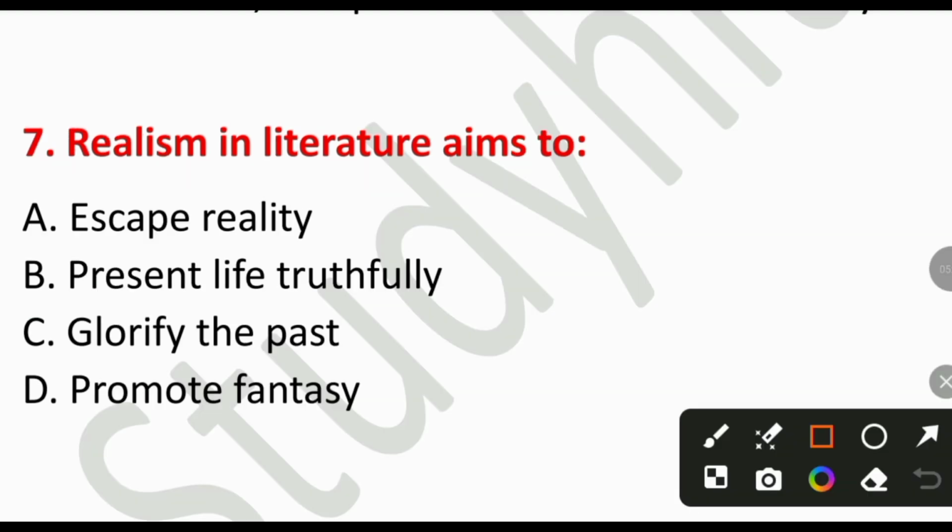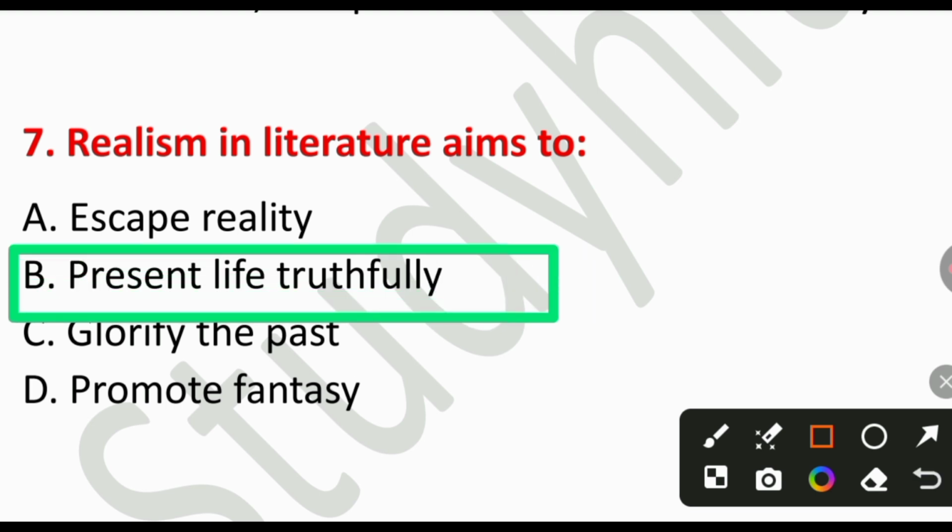Question number 7. Realism in literature aims to A. Escape reality, B. Present life truthfully, C. Glorify the past, or D. Promote fantasy. Right answer is option number B, present life truthfully. Realism depicts ordinary life and society as it actually is.